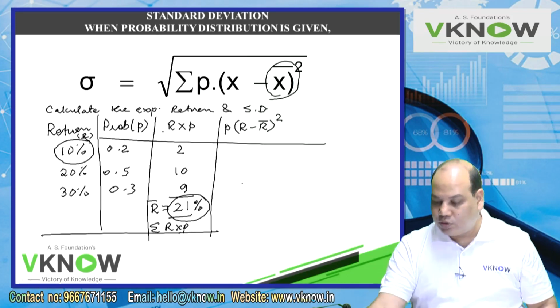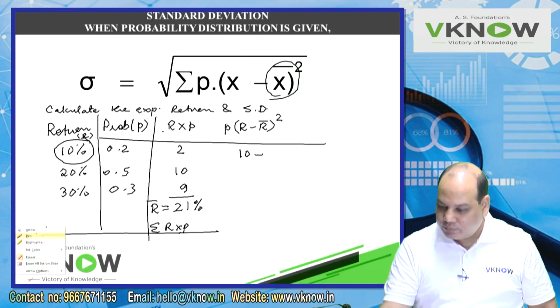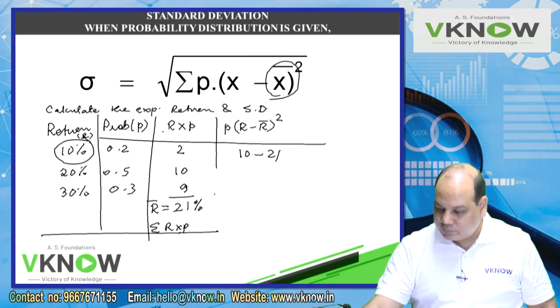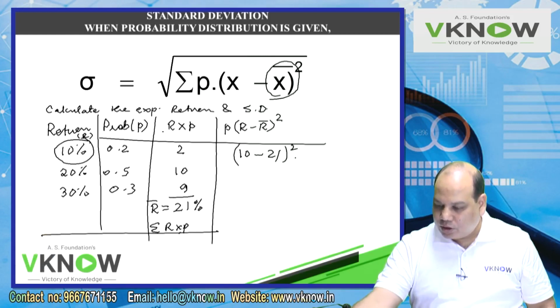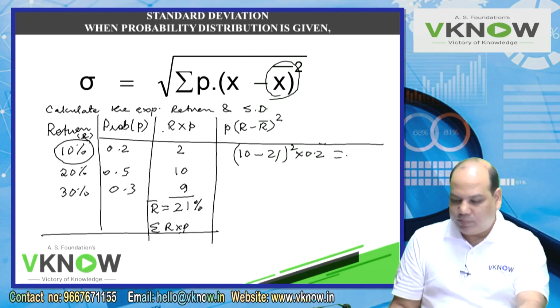So tell me how to do it. Type 10 on your calculator, minus 21, square, and then into probability 0.2. So tell me how much will that be?